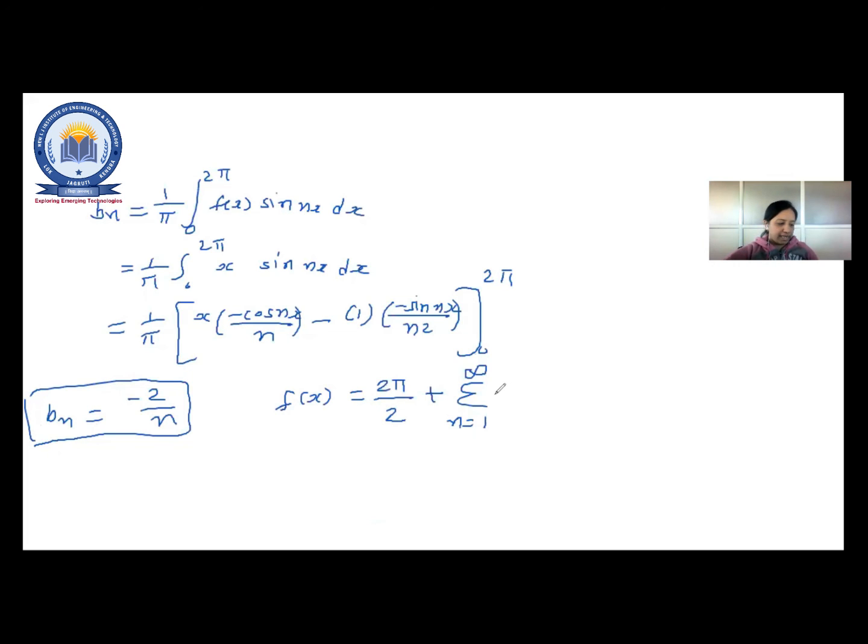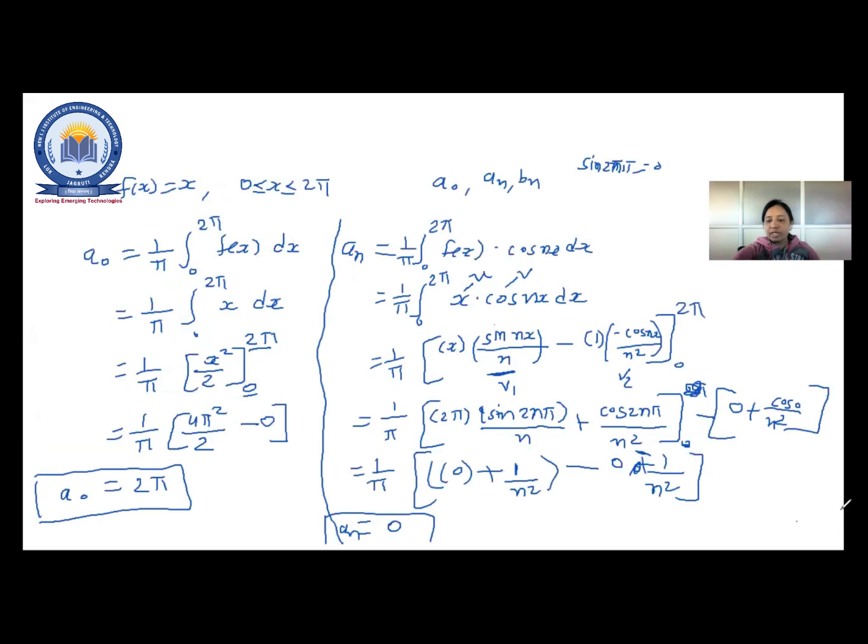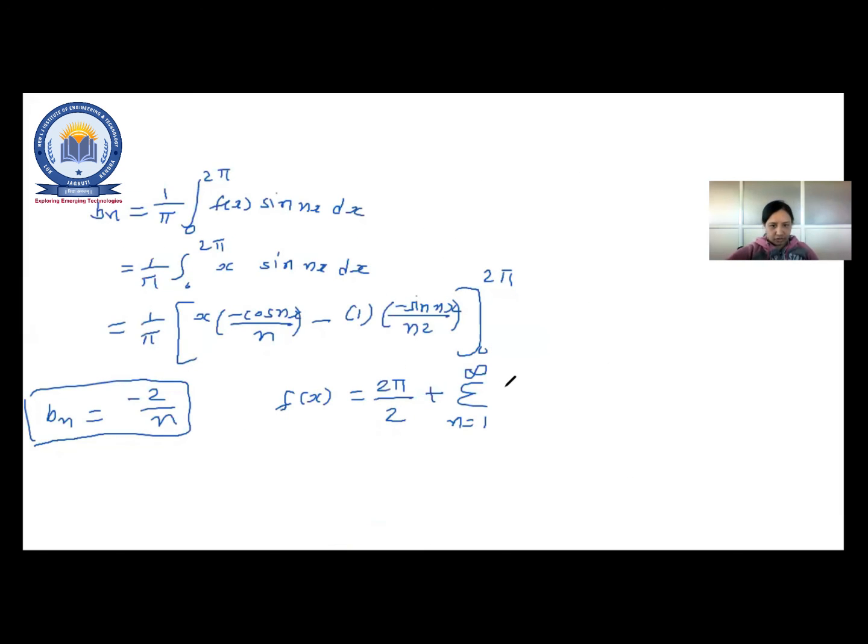Our an is 0, so no need to write that term, because 0 multiplied with anything will be 0. So directly we'll write the other term, bn sin nx. Bn is minus 2 upon n, and sin nx as it is.